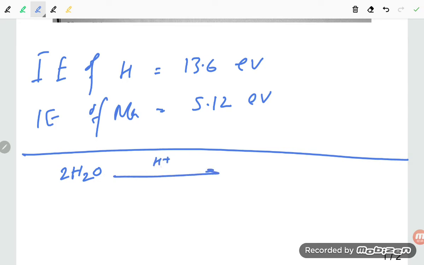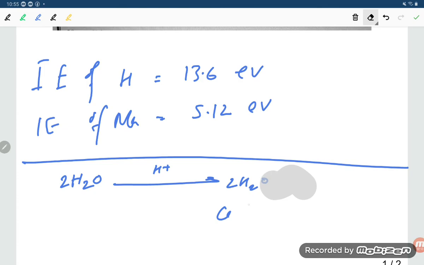Take a small amount of acid, so that 2H2 will form, not H2O, 2H2. It will form at the cathode. And O2 will form at the anode due to the preferential electrolysis.